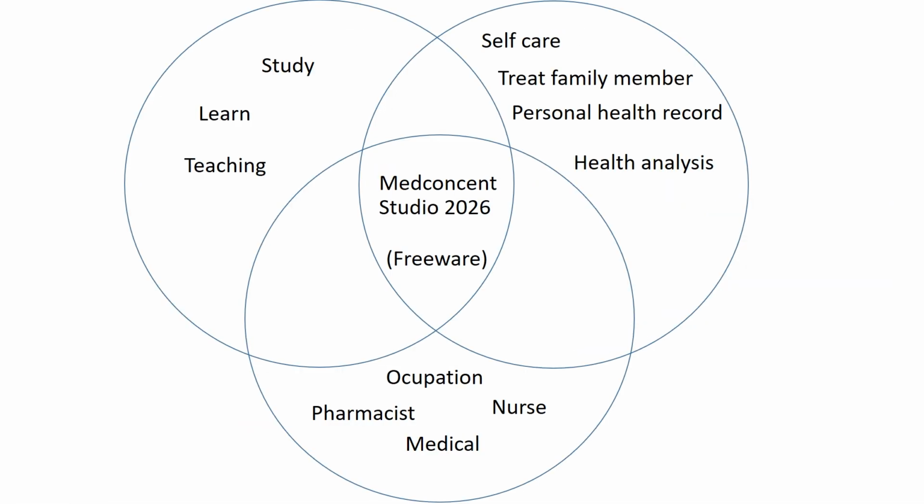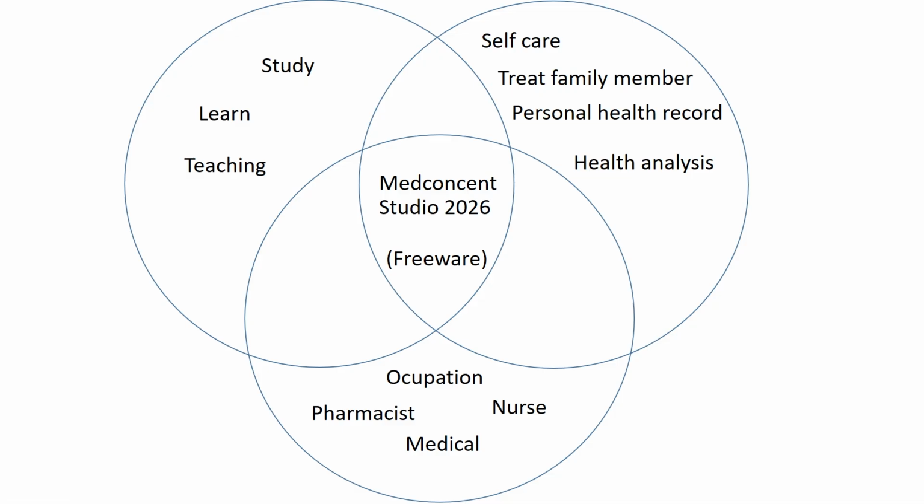Made Consent Studio 2026. Level 1 is for study, for students, for people, for teachers. The second step is self-care and treating family members, to care for family, and personal health record.